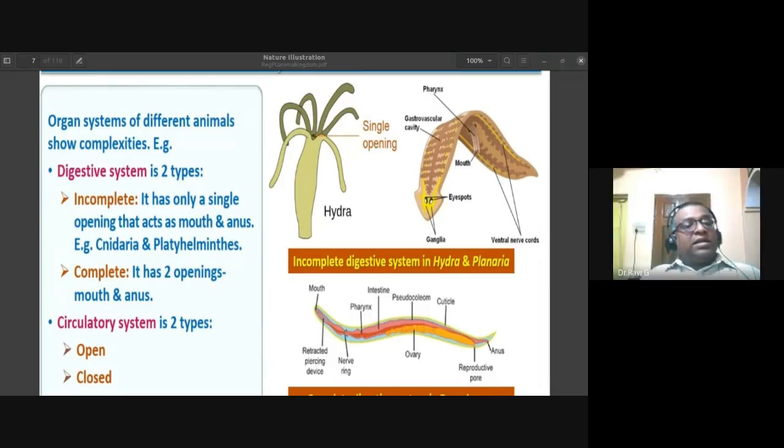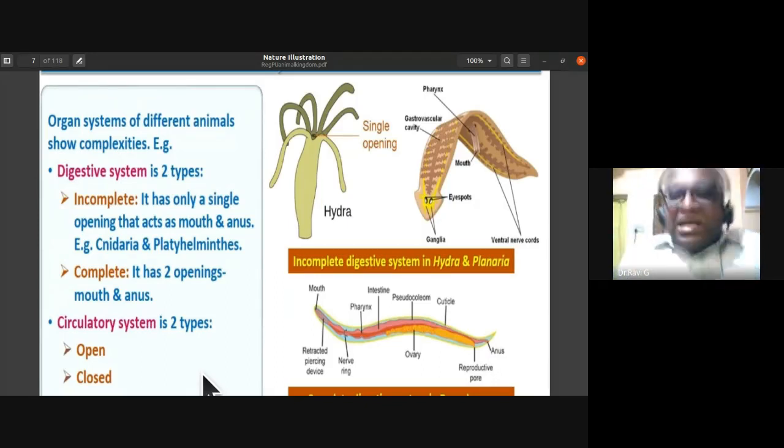Circulatory system is of two types. They can be open circulatory system or closed type of circulatory system. Just now we discussed that organ systems also show complexities in animals. Example, the digestive system is considered to be incomplete if they have a single opening both for mouth and anus, as noticed in cnidaria and platyhelminthes. Now the circulatory system in animals can be of two types: open type and closed type. In human beings, we have a closed type of circulatory system.